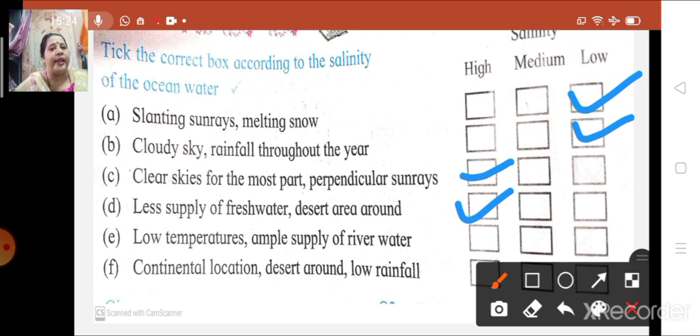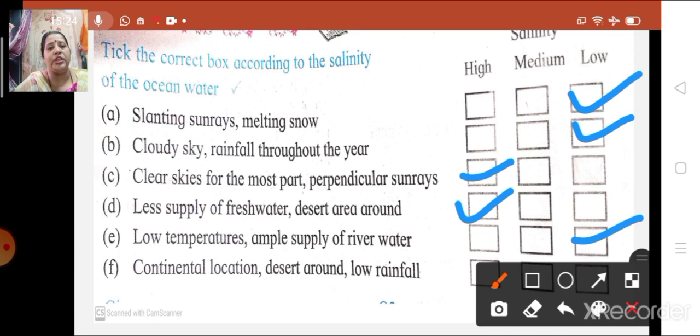Okay, next. Low temperatures, ample supply of river water. What type of salinity will it be? High, medium or low? Yes, correct. It will be low, because the temperatures are low and the supply of river water is also more over here. So it is going to be low.